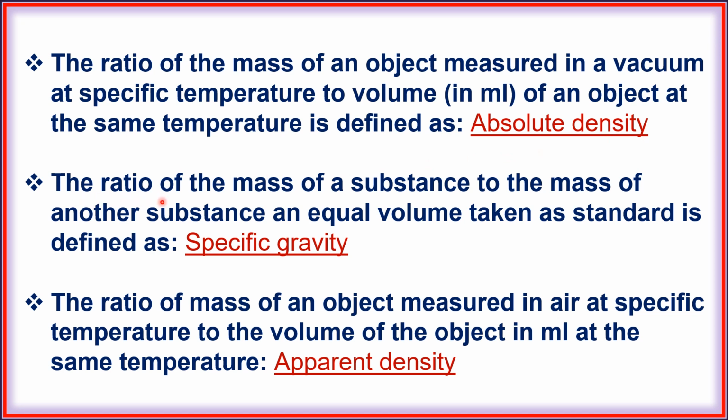Next, the ratio of the mass of a substance to the mass of another substance of equal volume taken as standard is defined as specific gravity. Next, the ratio of mass of an object measured in air at a specific temperature to the volume of the object in ml at the same temperature is apparent density.